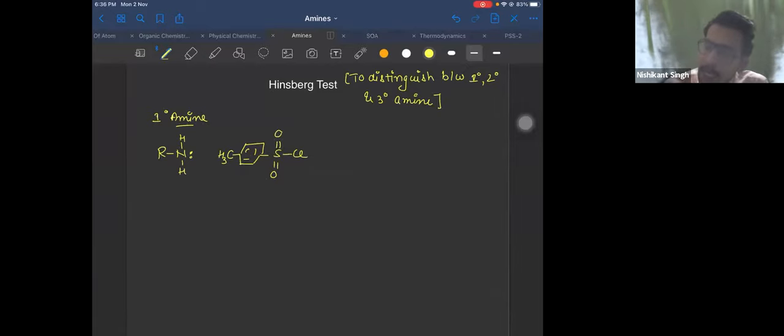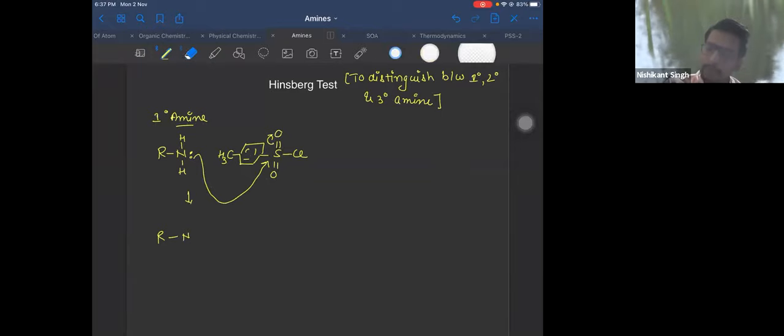So like RCOCl, it will also undergo nucleophilic addition elimination reaction, right? It will undergo nucleophilic addition elimination reaction at sulfur. Just assume sulfur as carbon. So what you'll get?